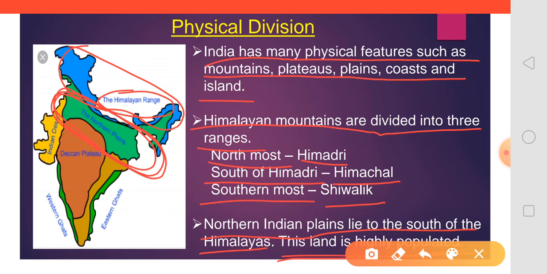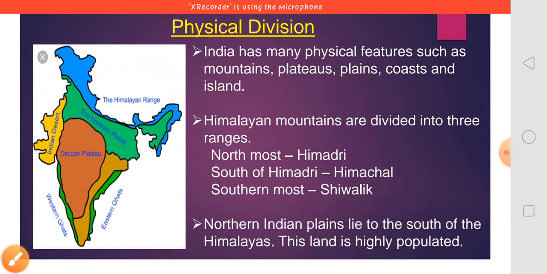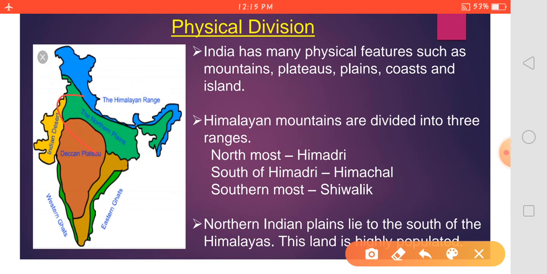In the Himalayan range you know that snowfall is there, so many rivers are formed over there. These rivers flow through the northern plains, so that's why the land over there is most fertile and the cultivation of crops has been done over there more, and the people also stay there more. That's why it is said that the northern plain is highly populated.